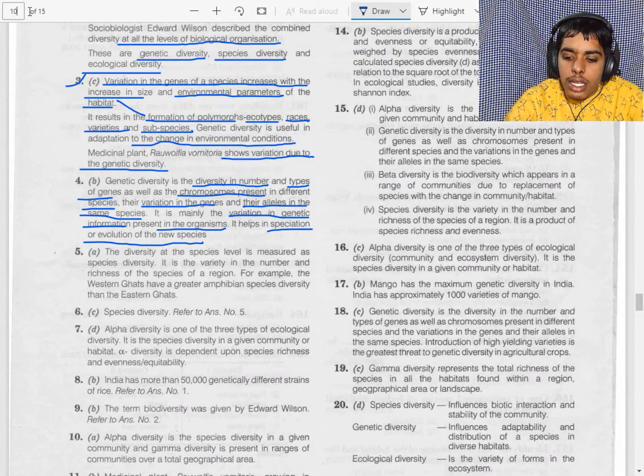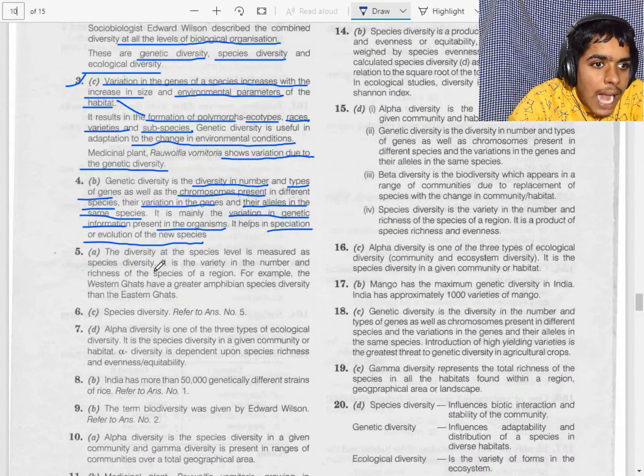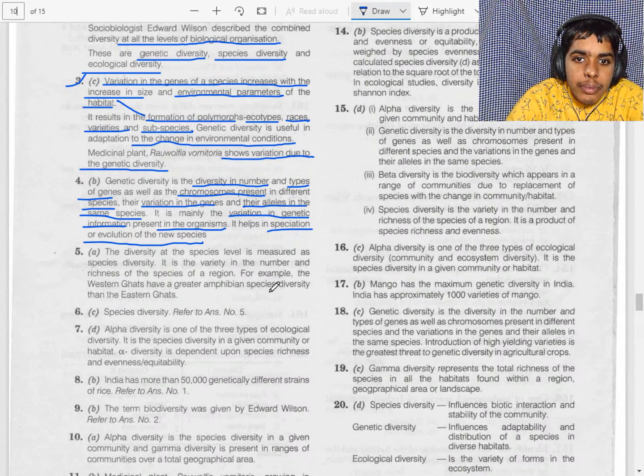Now let's check, and I will explain also. Alpha diversity is one of the 3 types of ecological diversity. So we have alpha, beta as well as gamma. It is the diversity in a given community or habitat. That means alpha diversity depends on species richness and evenness or equitability.